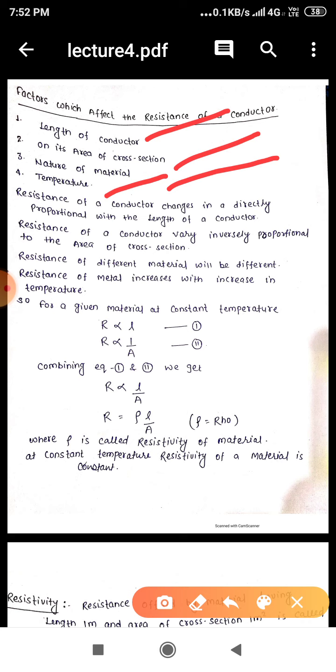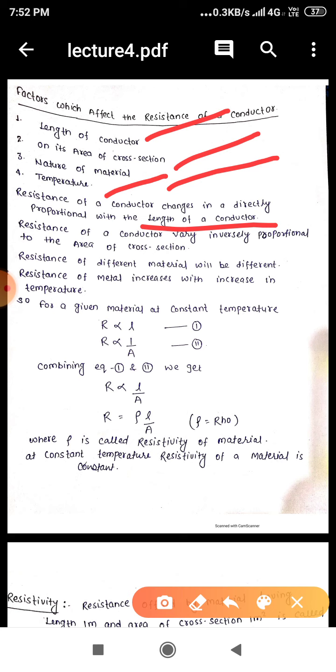Resistance of a conductor changes in direct proportion with the length of the conductor. It means if we double the length of the conductor, then the resistance will be doubled. If we halve the length of the conductor, then the resistance will be halved. It changes at the same rate as the length changes.